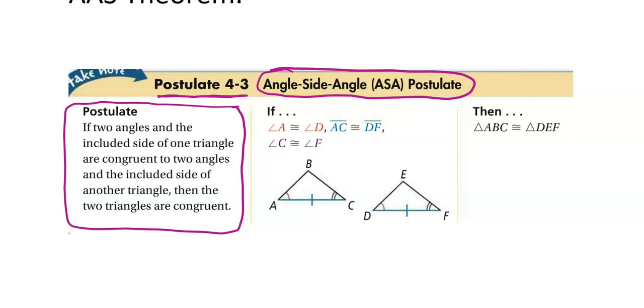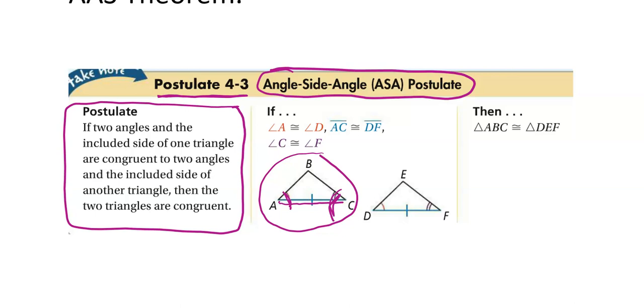So let's look at the pictures so we can see kind of how this one is laid out. When I look at the pictures, I only look at one at a time, and it doesn't matter which one you pick, but when you're looking at it, you have this angle right here connected to this side right here, connected to that angle right there. So when they do those letters, angle, side, angle, they all have to be connected. You cannot jump around the triangle. You can't go wherever you want. They are connected in that order. So angle is first, then it's the side, then it's the angle.